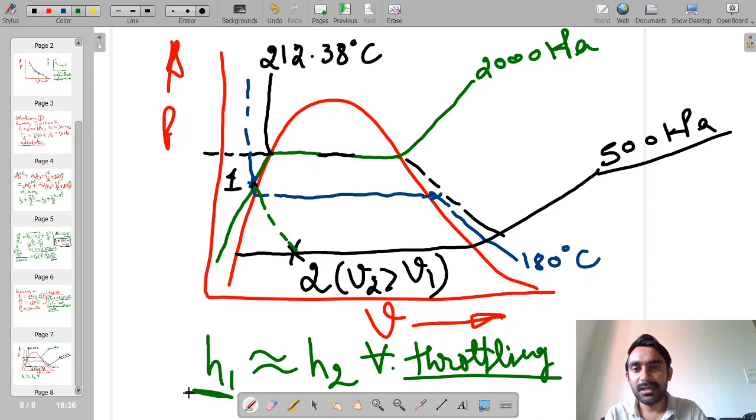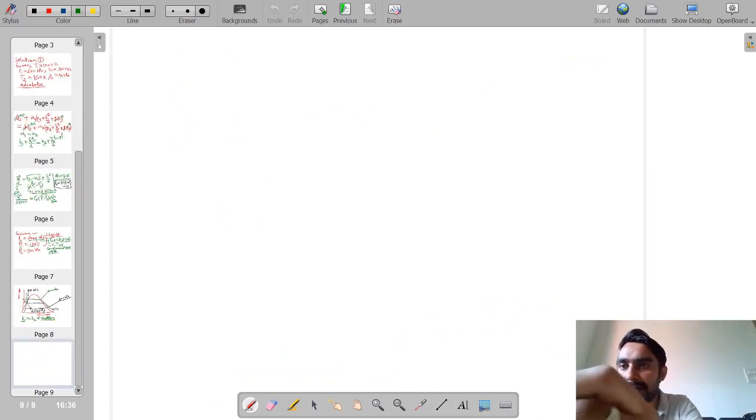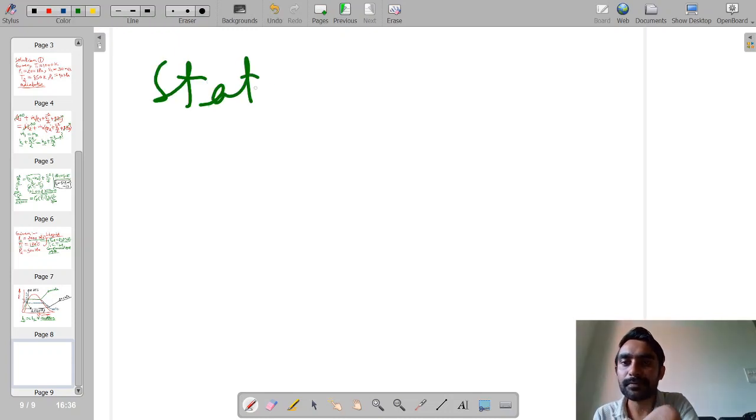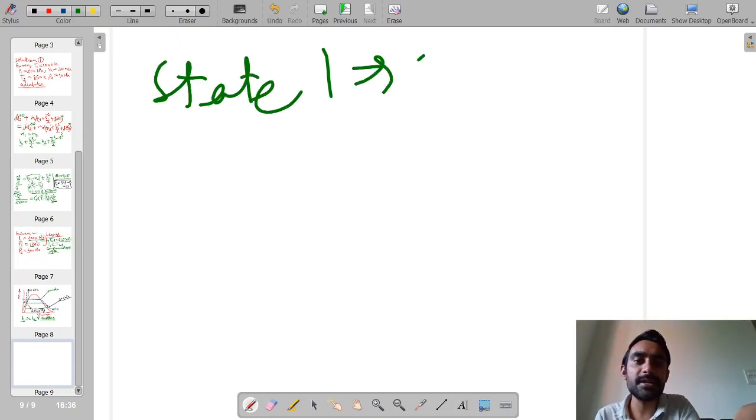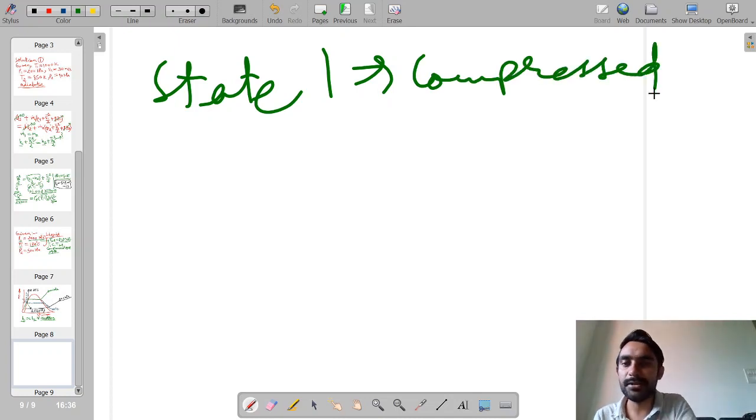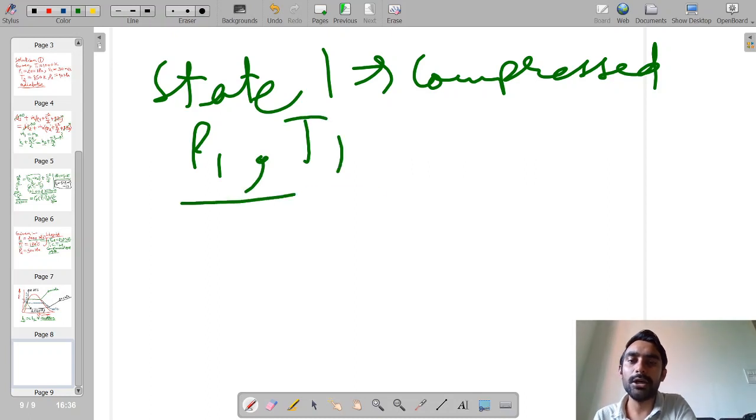If you try to see over here, state number 1 is a compressed state, and for this compressed state, two properties P1 and T1 are known. Because two properties are known, we can determine the value of enthalpy directly from our compressed table.